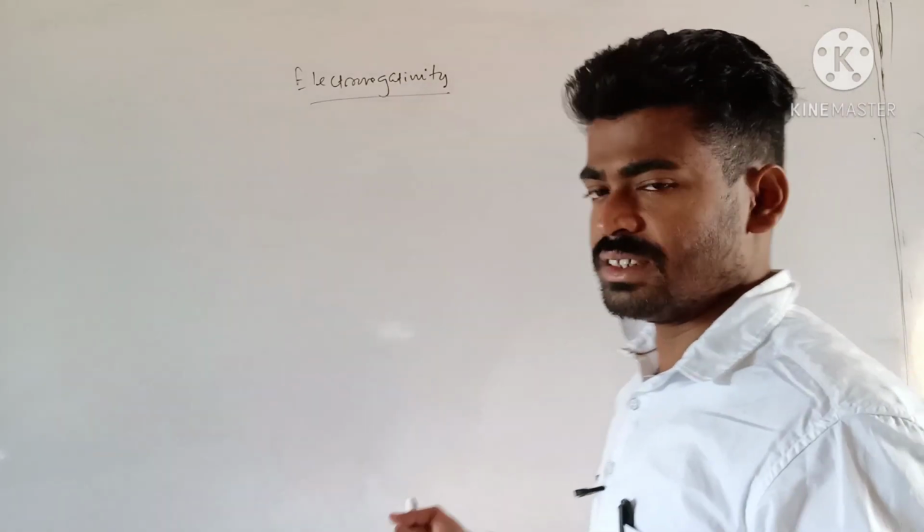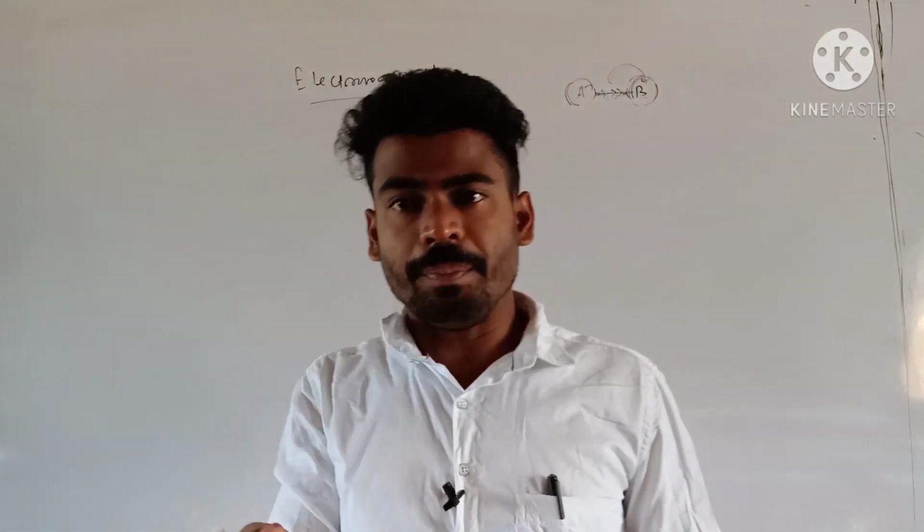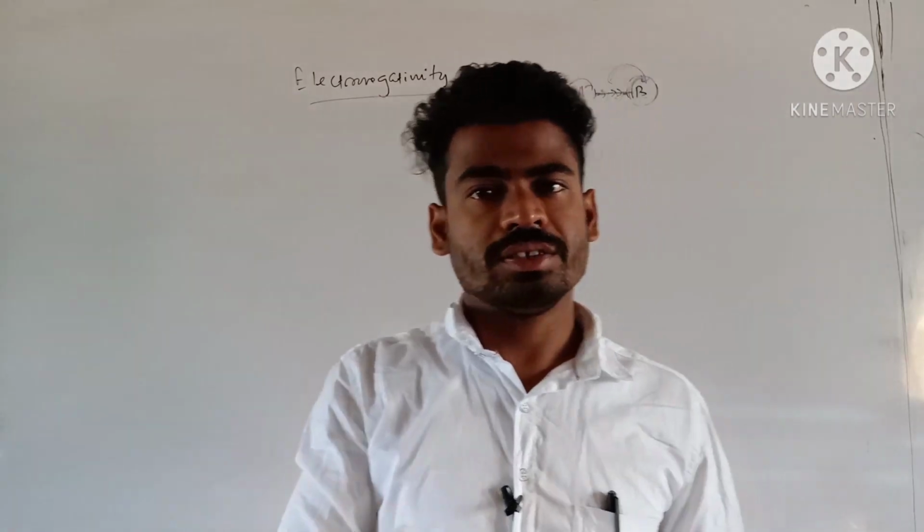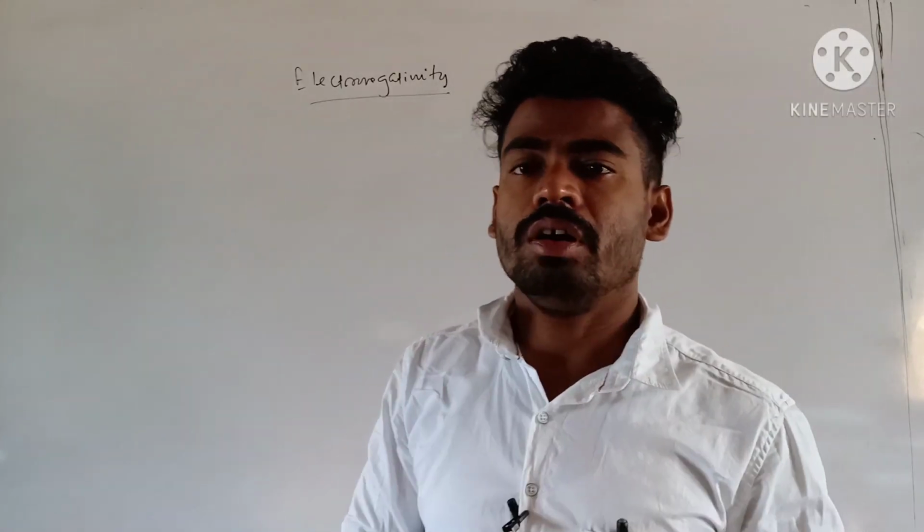So this tendency of attracting the shared pair of electrons towards itself, that is called electronegativity. It is a relative term.